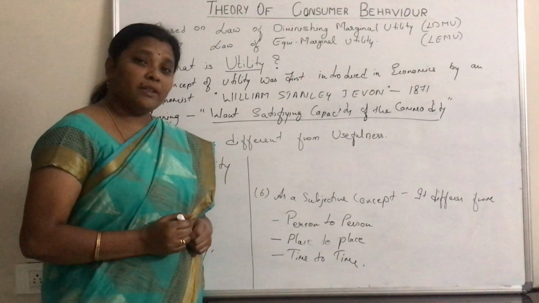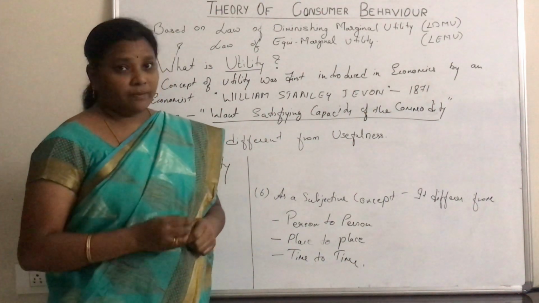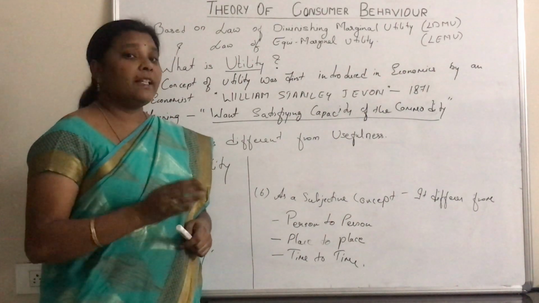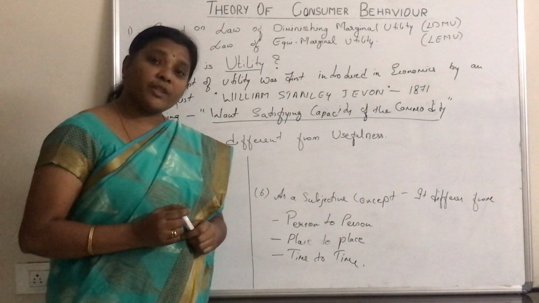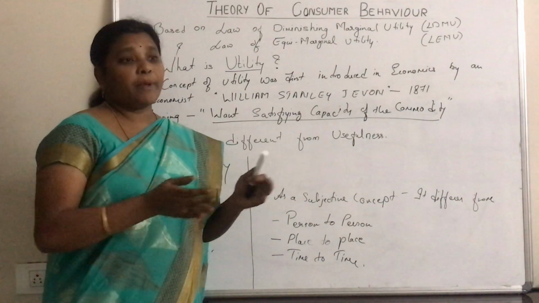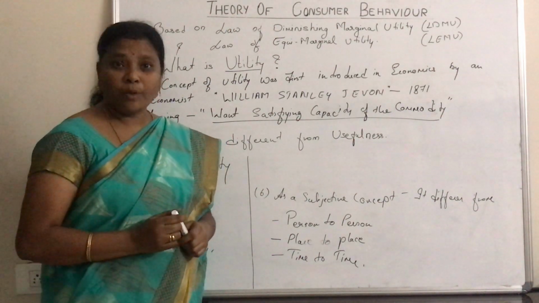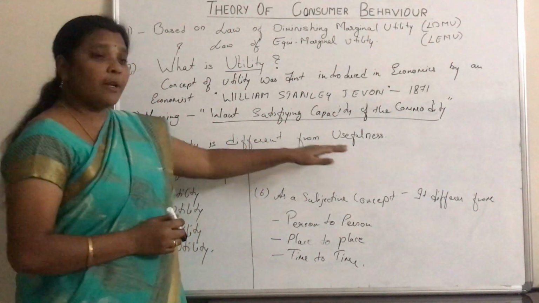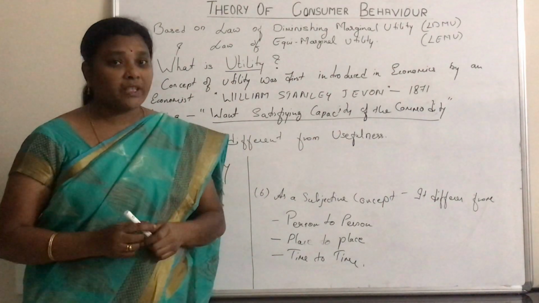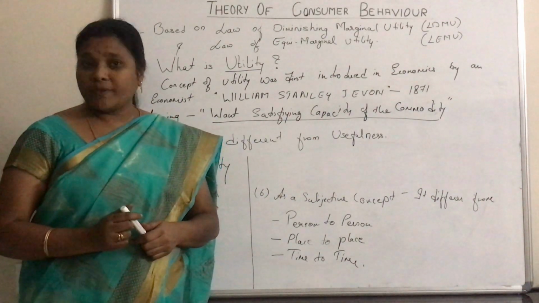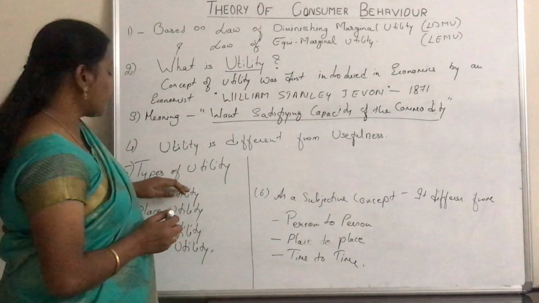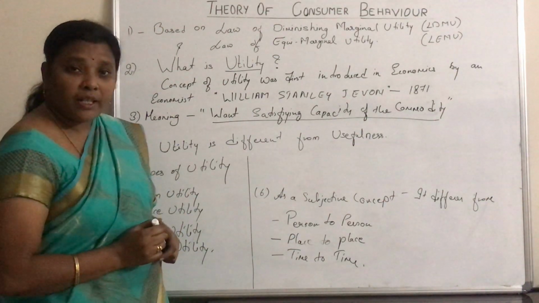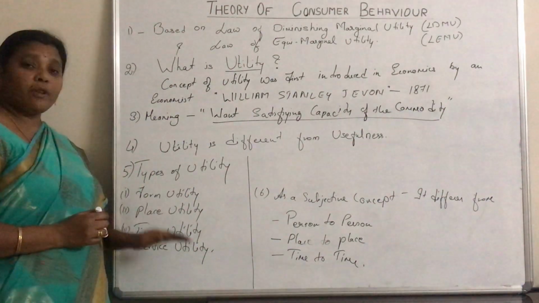Take an example of alcohol. Alcohol is health hazardous, but it has a utility because it is consumed by drunkards. So, utility is different from usefulness. It has nothing to do with usefulness.